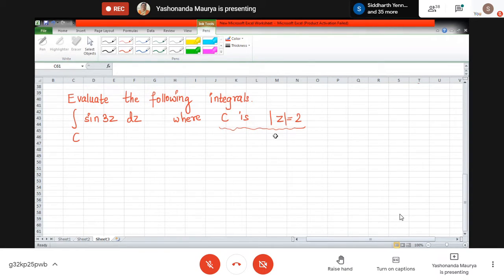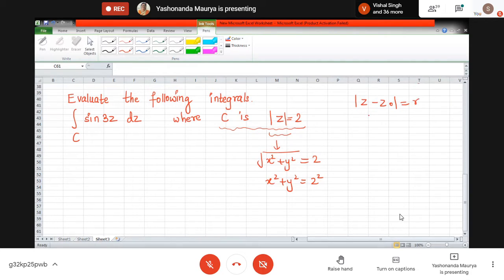So this is a circle, and what sort of circle is this one? What is the center over here? See, mod z is nothing but x square plus y square equal to 2 square, so the center is 0 and the radius is 2. So in general, whenever we have such expressions, mod of z minus z0